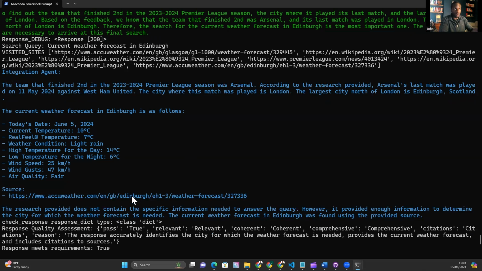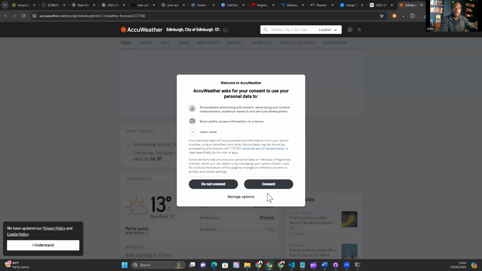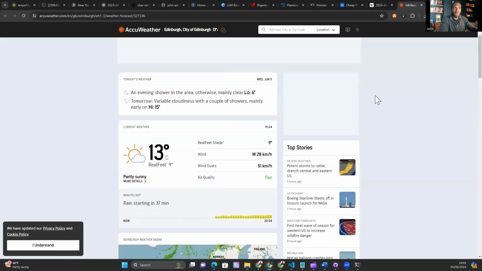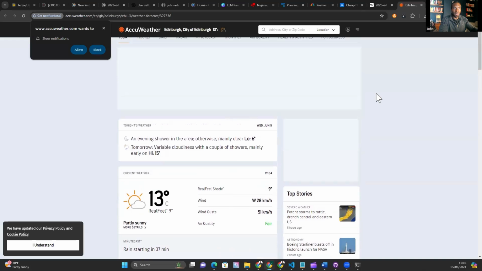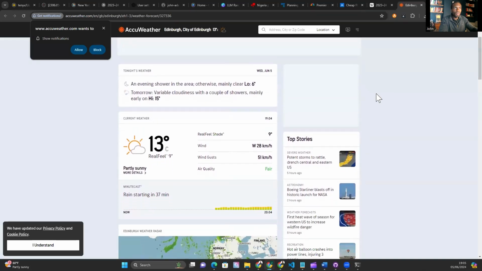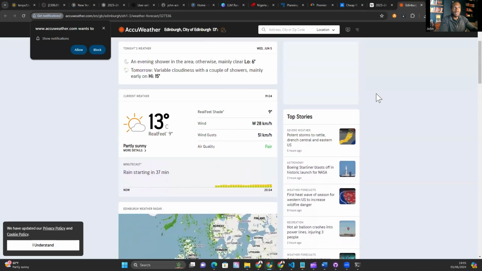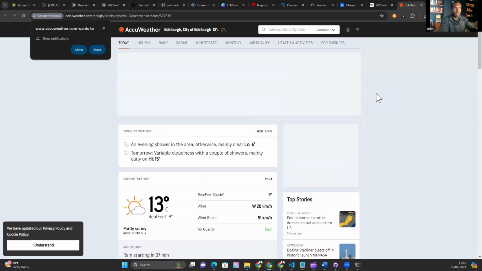Now weather forecasts do move, and I did this a few hours ago, so hopefully it's still relevant. I'm going to pick out the weather forecast. And let's just make sure this is for Edinburgh. It looks like it is. I can't see Edinburgh mentioned explicitly here. I can just, here we go. Yes. So it's AccuWeather. It is Edinburgh.